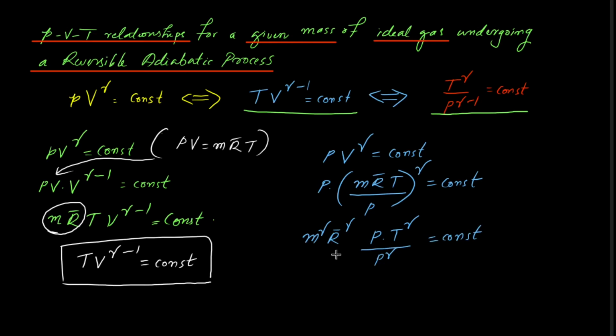For a given mass of the ideal gas, this term will be a constant. Hence we can write it as T raised to gamma divided by P raised to gamma minus 1, taking the P to the denominator, that is equal to a constant.